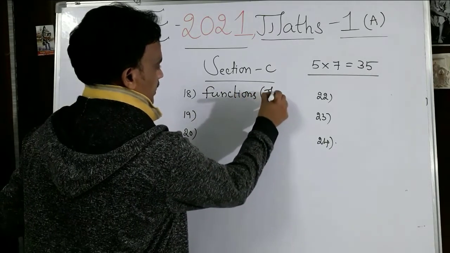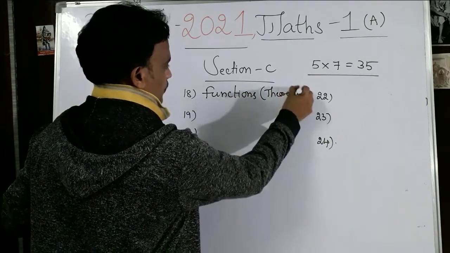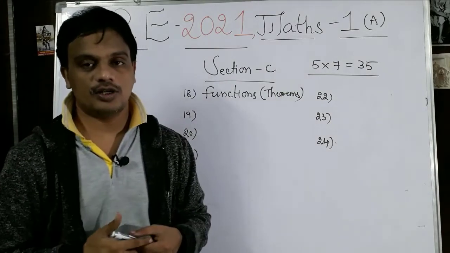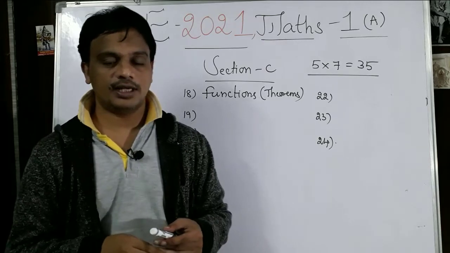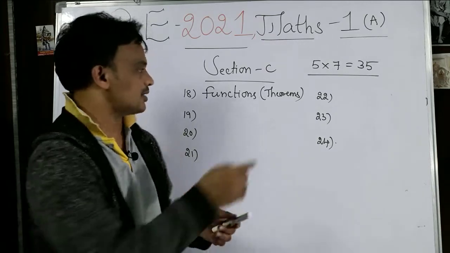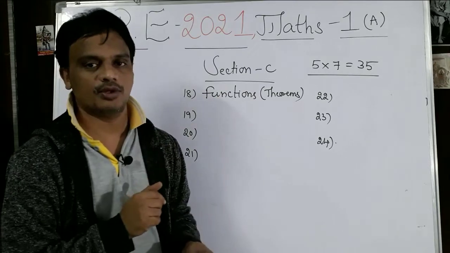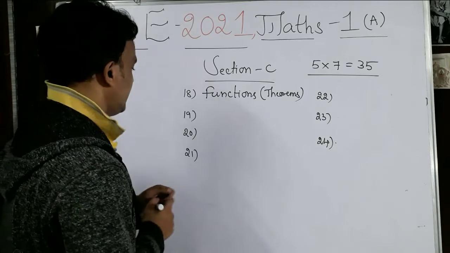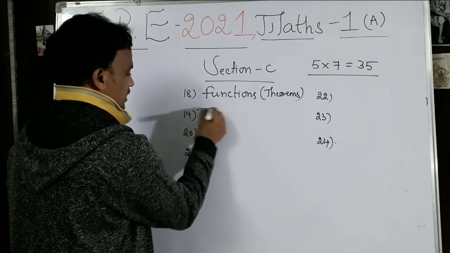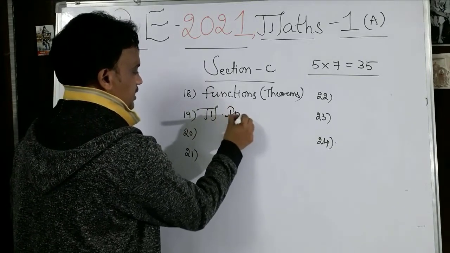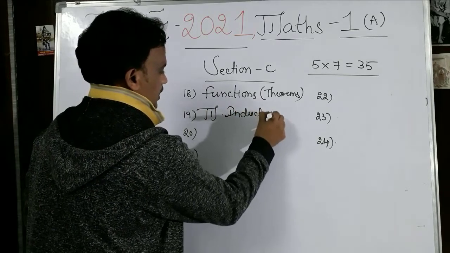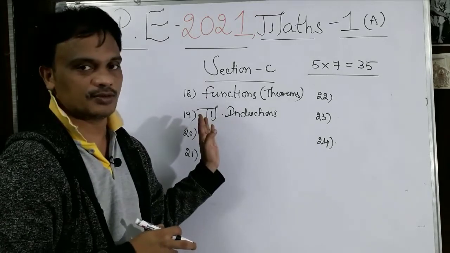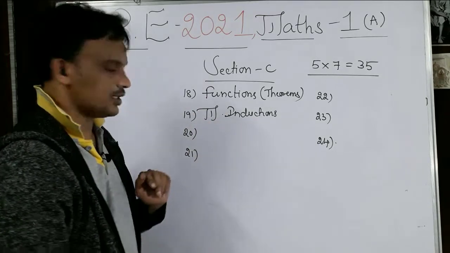Particularly theorems. We have some theorems from functions based on one-one function, onto function, bijection, identity function, and inverse function. We have some standard theorems. Compulsorily we will get one question from functions, and that will be the 18th question. The 19th question is mathematical induction. Some mathematical proofs we are going to prove using the induction process. That will be the compulsory 19th question.